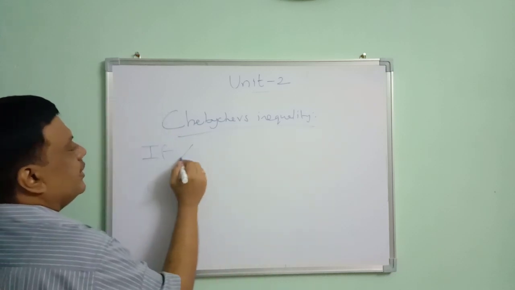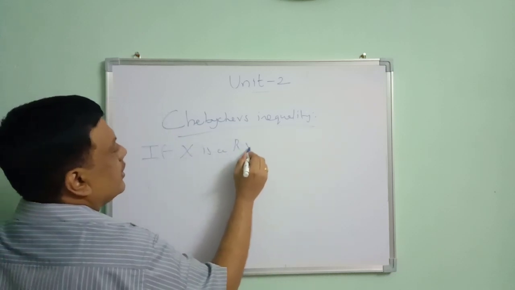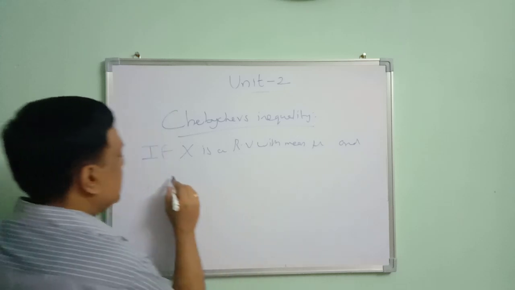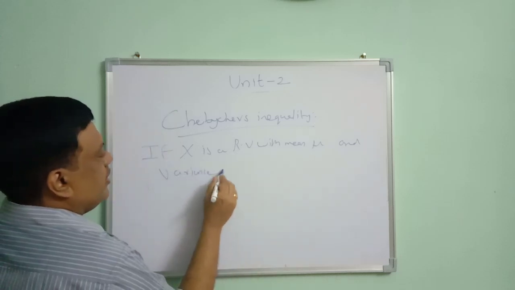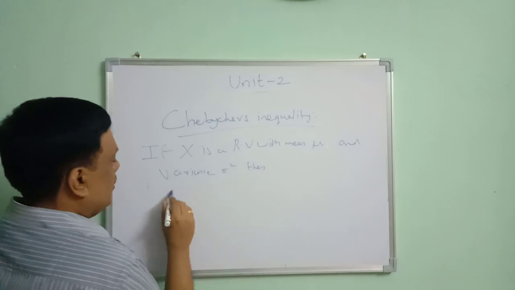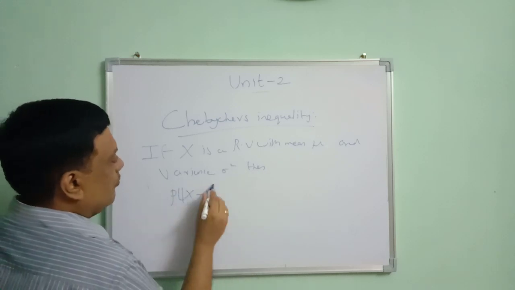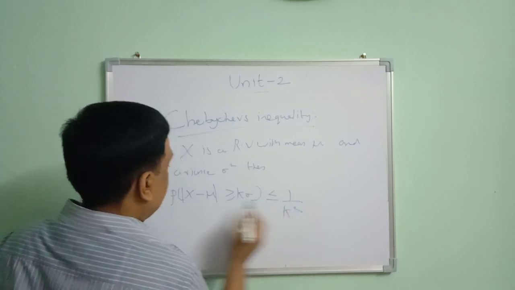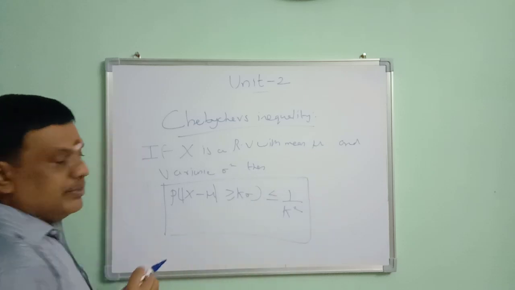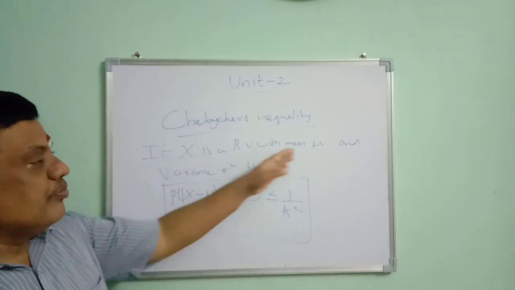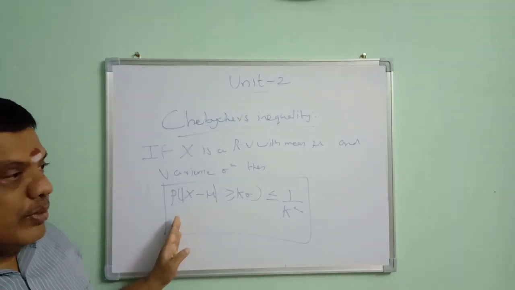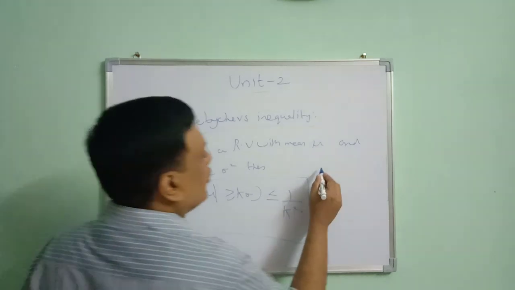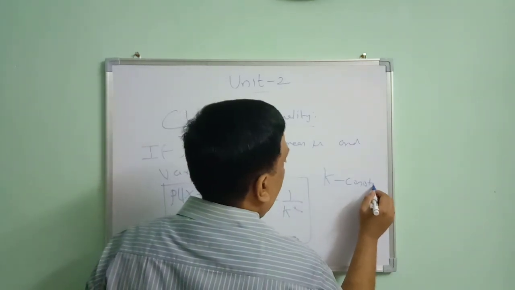Chebyshev's inequality. If x is a random variable with mean mu and variance sigma square, then probability of modulus x minus mu greater than or equal to k sigma is less than or equal to 1 by k square, where k is a constant number. This is the statement of Chebyshev's inequality.